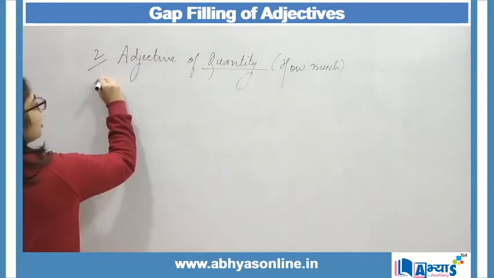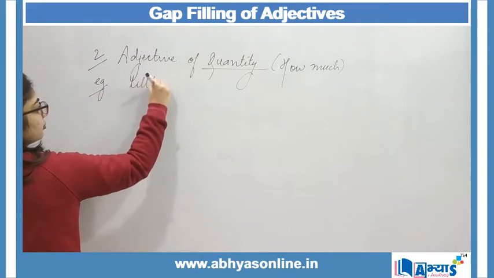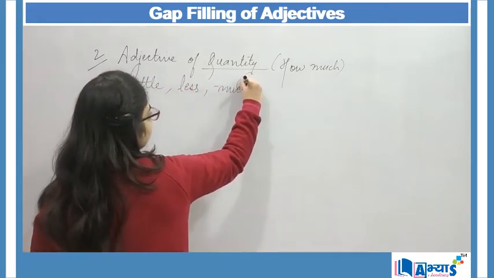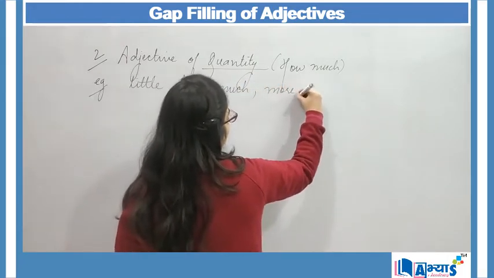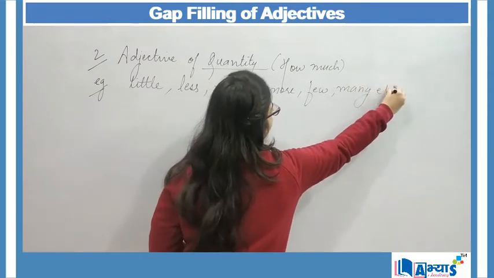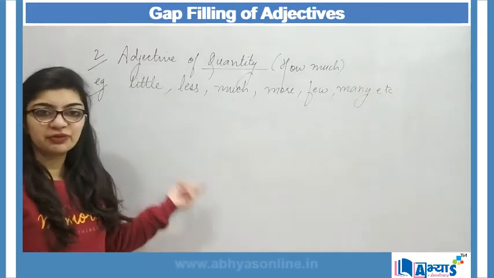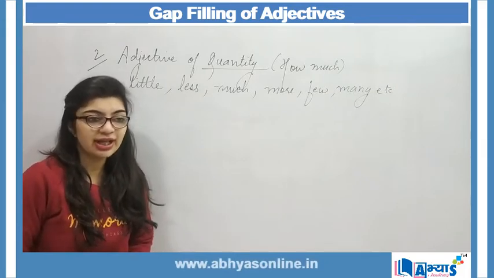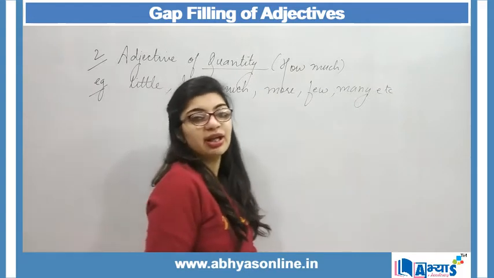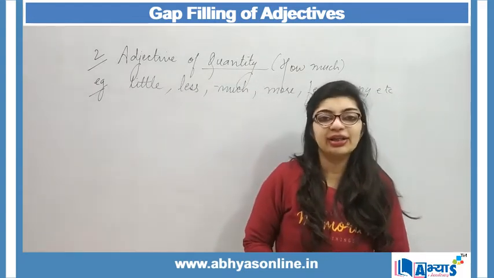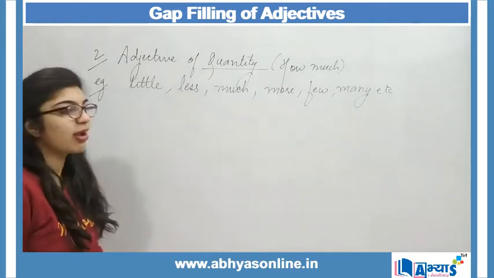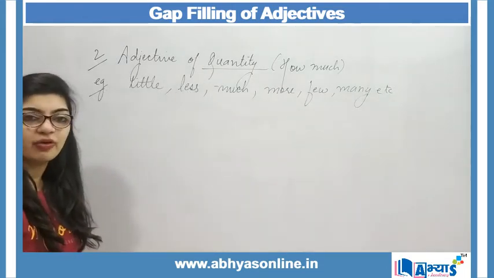Now examples of such can be little, less, much, more, few, many, etc. So these are some of the examples of adjective of quantity. Using these words we can fill in the blanks if the gap filling is regarding the adjective of quantity. So let us have a look at the sentences where we can fill the gaps using adjective of quantity.